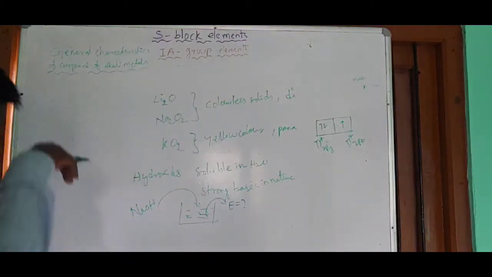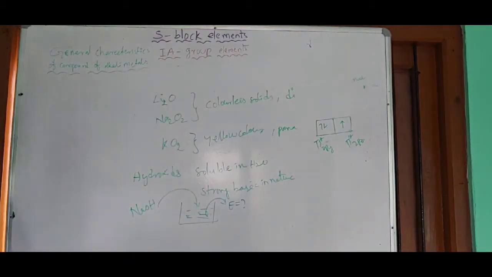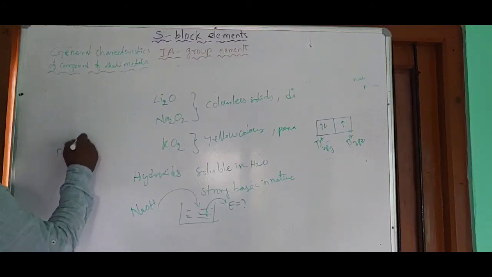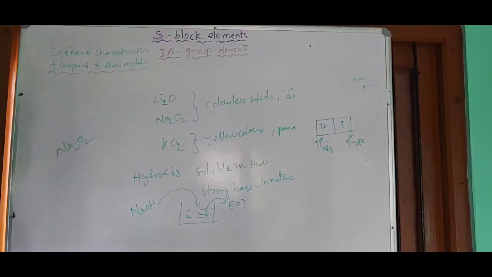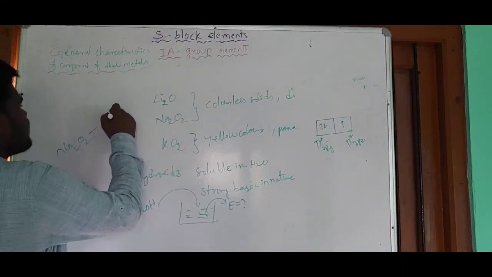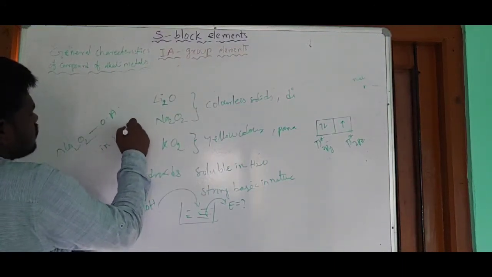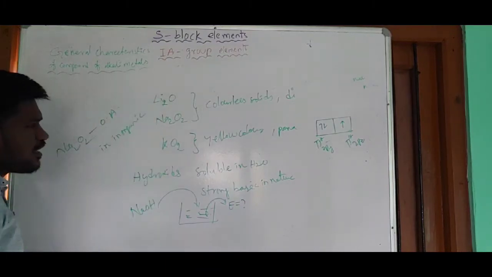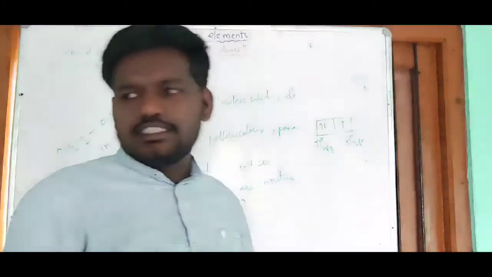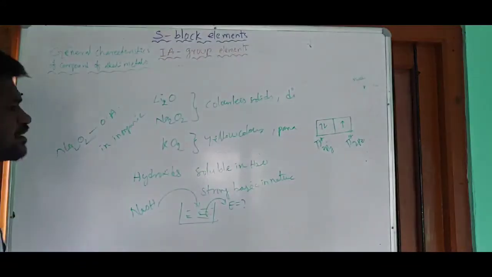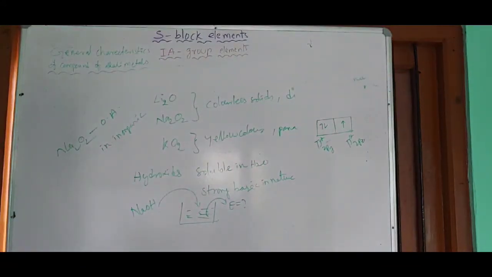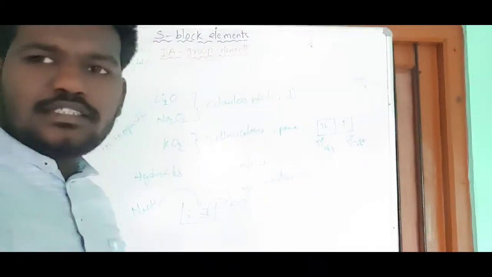So this is an exothermic process. And next, Na2O2, sodium peroxide, is used as an oxidizing agent in inorganic compounds. So right, this is about the oxides and hydroxides of the first group elements.